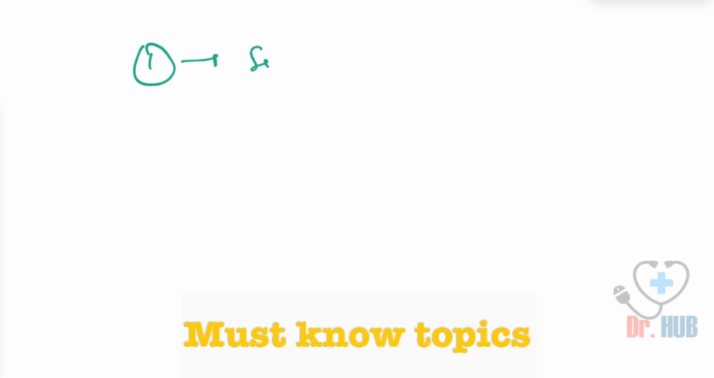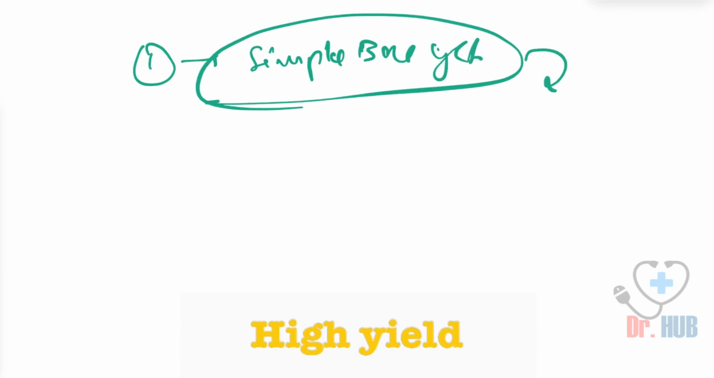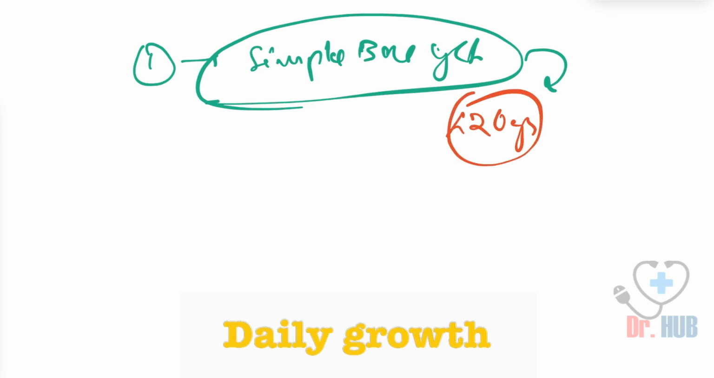Now we'll proceed on to answering our questions. The first question we asked was in the case of the simple bone cyst. What is the age group? In terms of the simple bone cyst, the age group is less than 20 years.